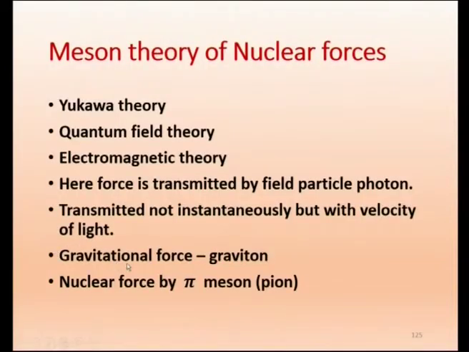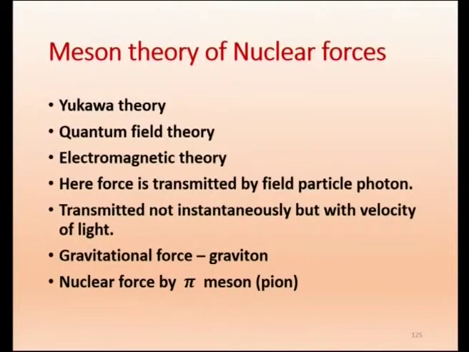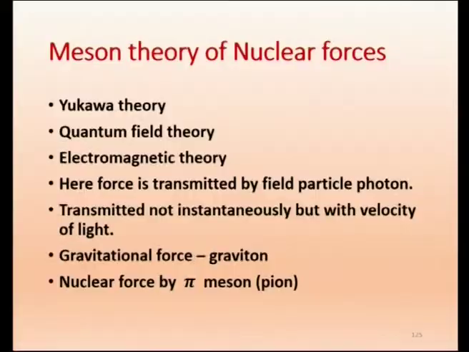For the gravitational force, the particle is graviton. Graviton is only a hypothetical particle, and maybe the earth is attracted towards the sun. There is a gravitational force. Even that gravitational force is not instantaneous. So, the gravitons take the velocity of light, because velocity of light is the maximum. Therefore, we assume that graviton will also have the velocity of light. So, we get the graviton as the particle responsible for gravitational force.